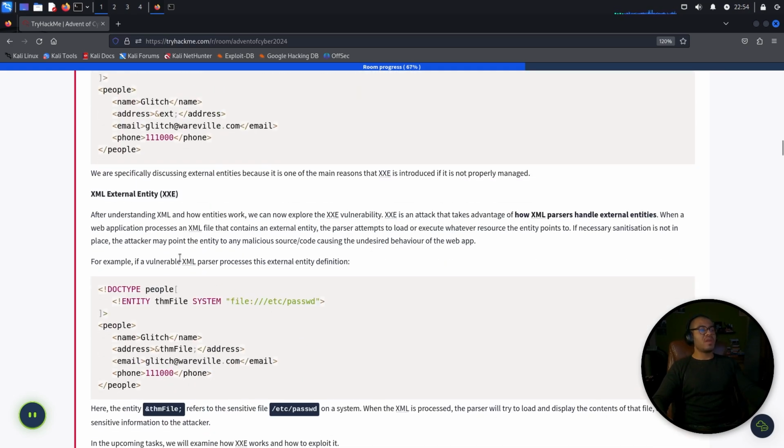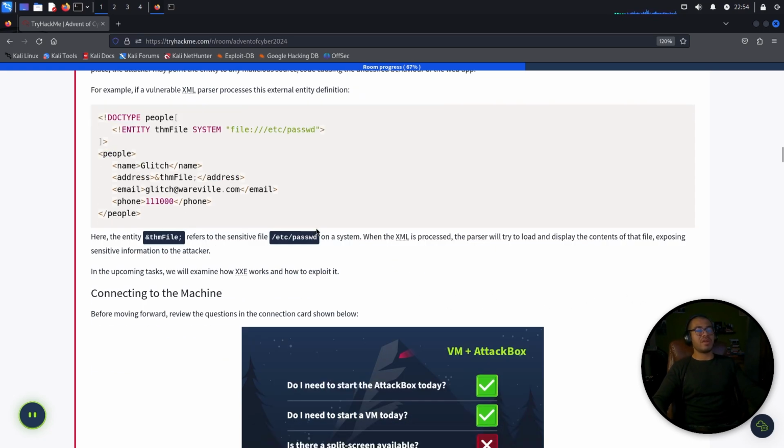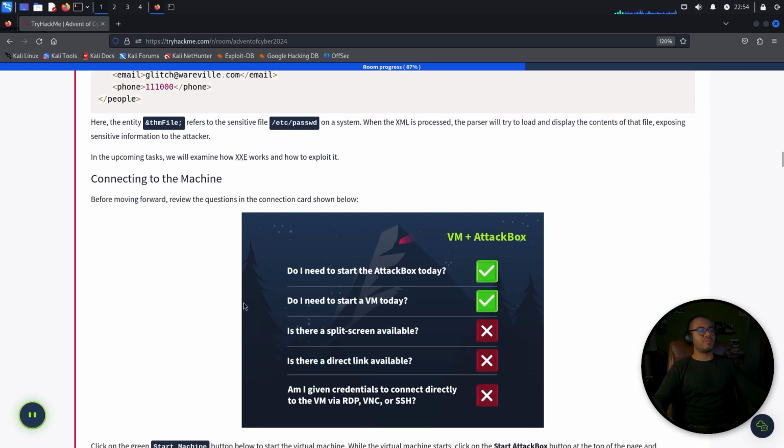For example, if a vulnerable XML parser processes this external entity definition, entity THM file system, okay. Here, the entity at THM file refers to the sensitive file, the password file on a system. When the XML is processed, the parser will try to load and display the contents of that file, exposing sensitive information to the attacker. In the upcoming task, we'll examine how XXE can work and how to exploit it.